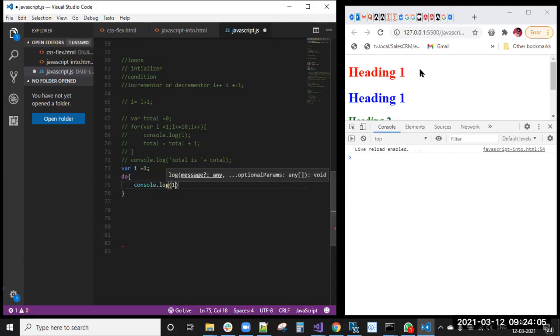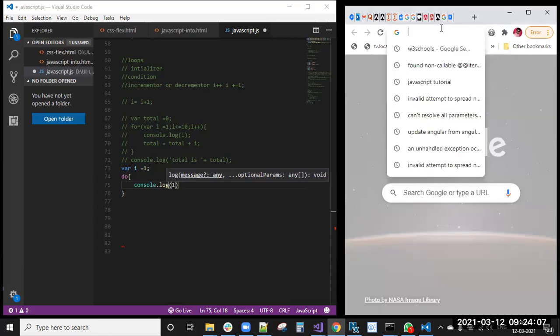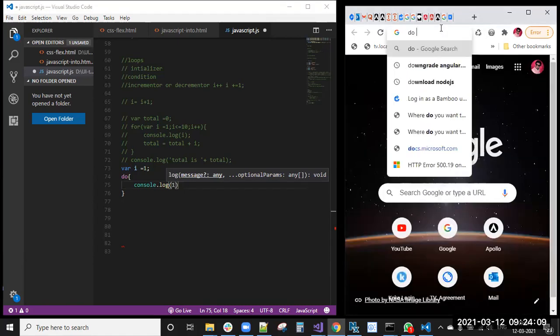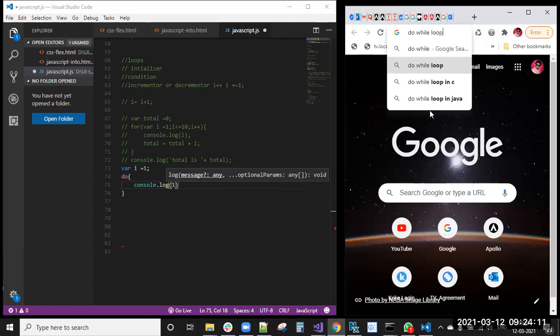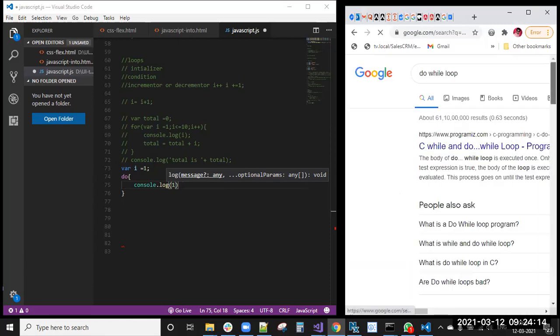So I will show you directly, guys, this do while loop. The page is breaking here actually.